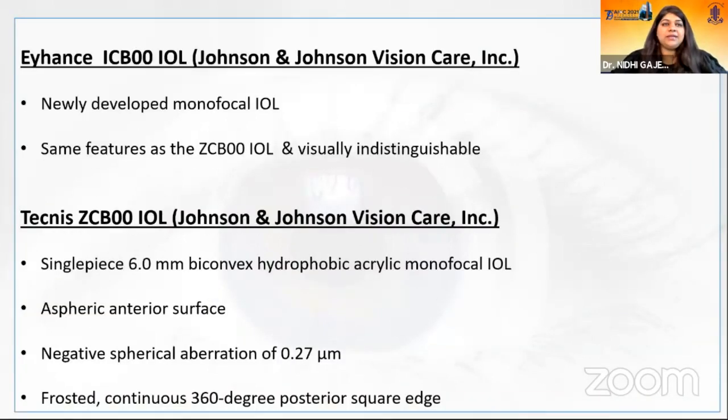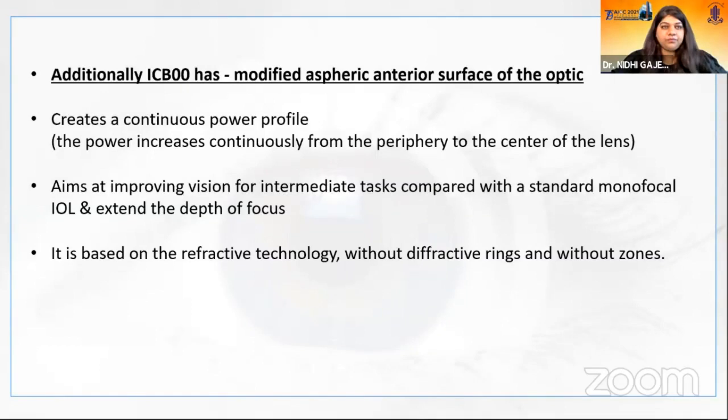The Eyhance ICB00 IOL by Johnson & Johnson Vision Care is a newly developed monofocal IOL. It has same features as the pre-existing ZCB00 IOL by the same company and is visually indistinguishable. Now, the Technis ZCB00 IOL is a single-piece 6 mm biconvex hydrophobic acrylic monofocal IOL. It has an aspheric anterior surface and a negative spherical aberration of 0.27 micron. It has a frosted continuous 360-degree posterior square edge.